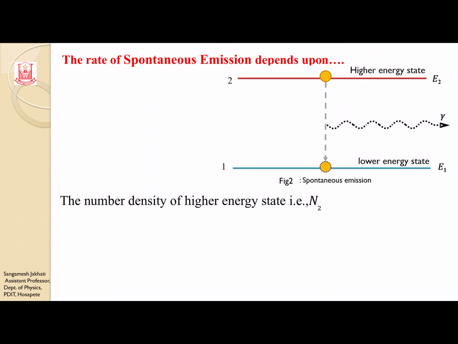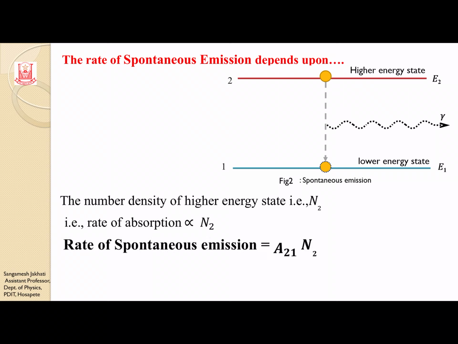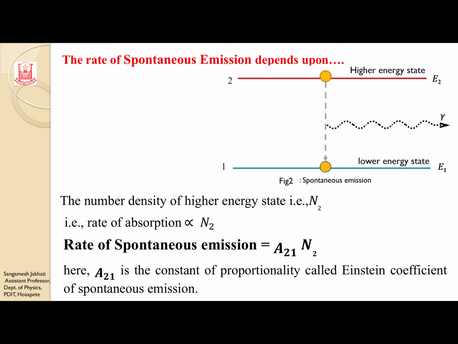So the rate of spontaneous emission is directly proportional to N2. When I remove the proportionality, I add the constant A21, where 21 represents a transition from the higher energy level 2 to lower energy level 1. A21 is a constant of proportionality called the Einstein coefficient of spontaneous emission.